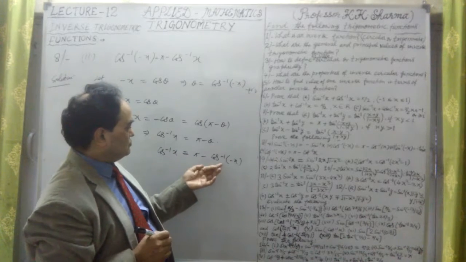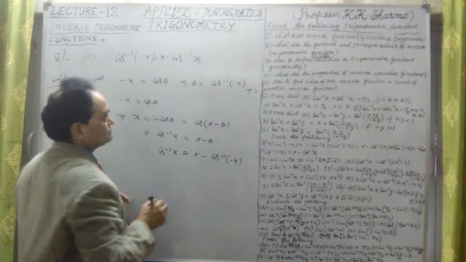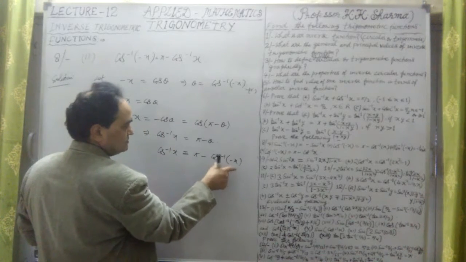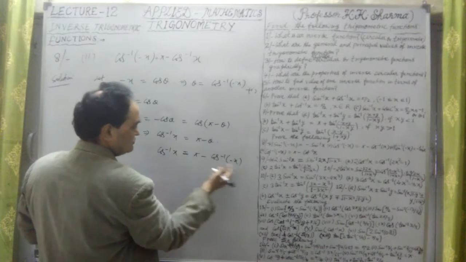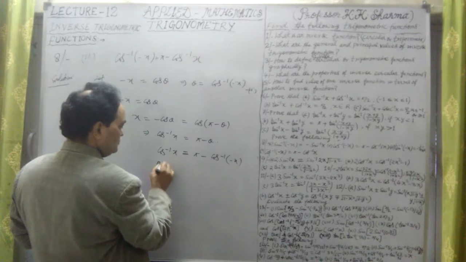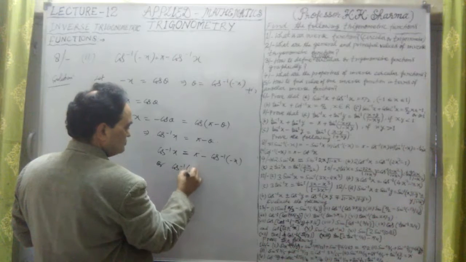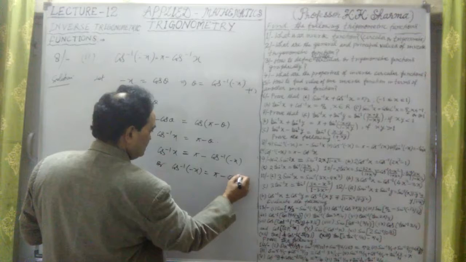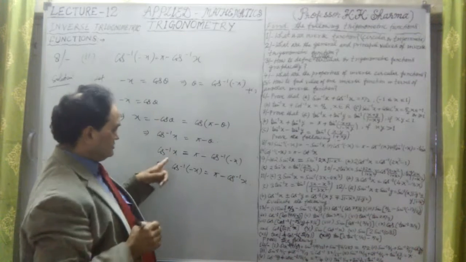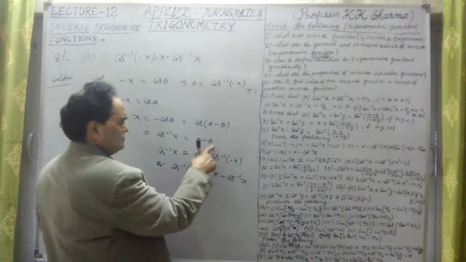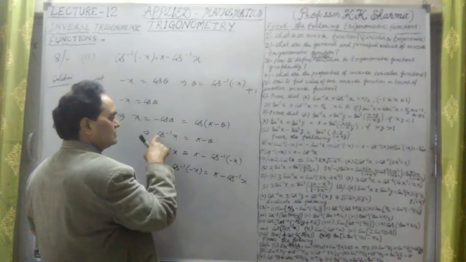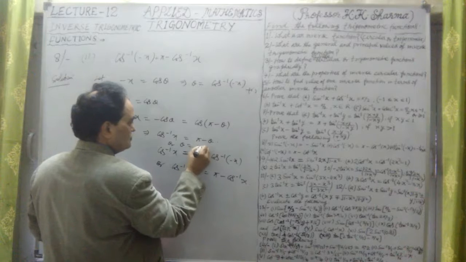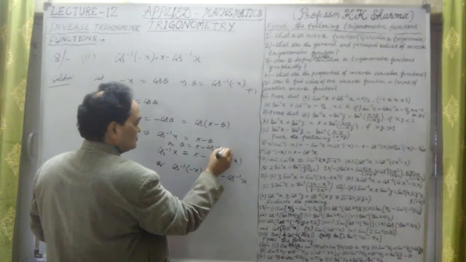So this is the value here, or we have to prove that cos inverse of minus x is equal to pi minus cos inverse x. Take this to this side, or from here itself, theta could be taken to this side and cos inverse to that side, or theta is equal to pi minus cos inverse x.